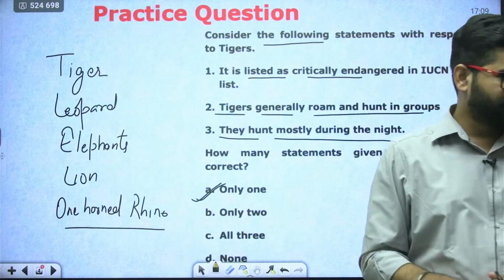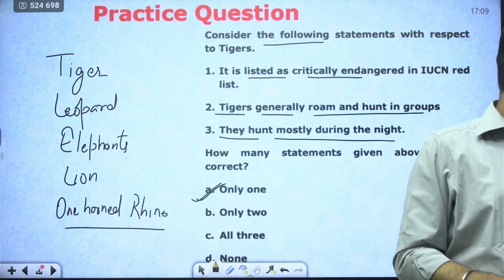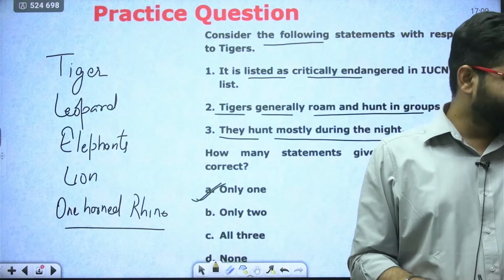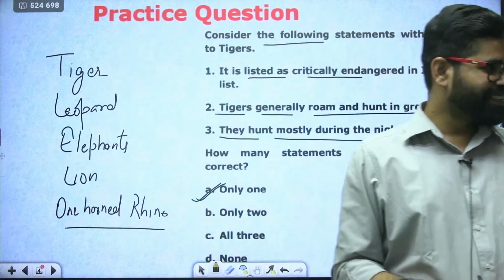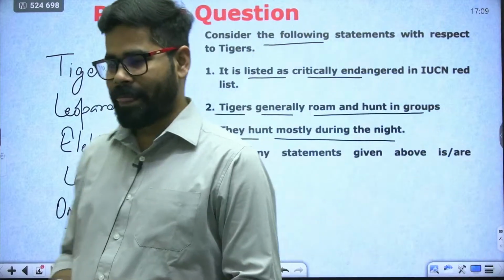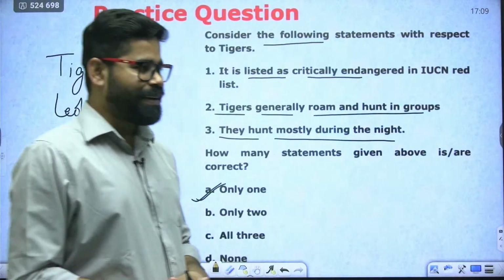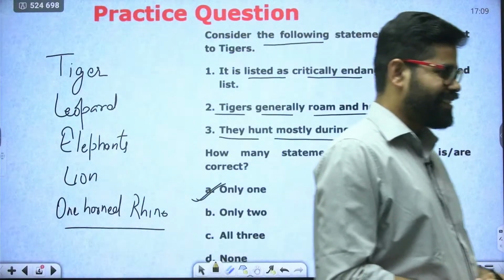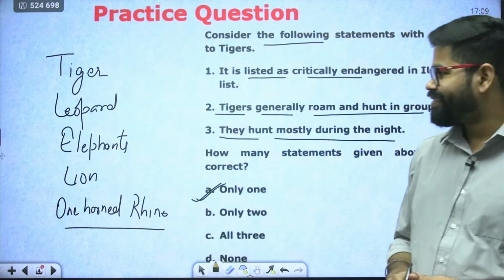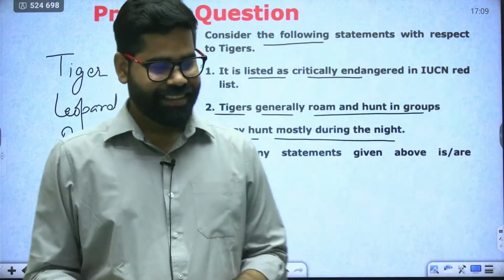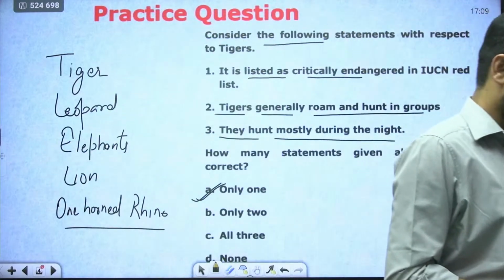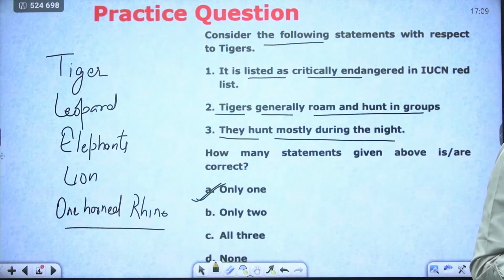Okay. One is incorrect. Okay. So do tell me which statement is correct. First is correct. Okay. You are saying second and third are incorrect. Poonam is saying third is correct. Okay.